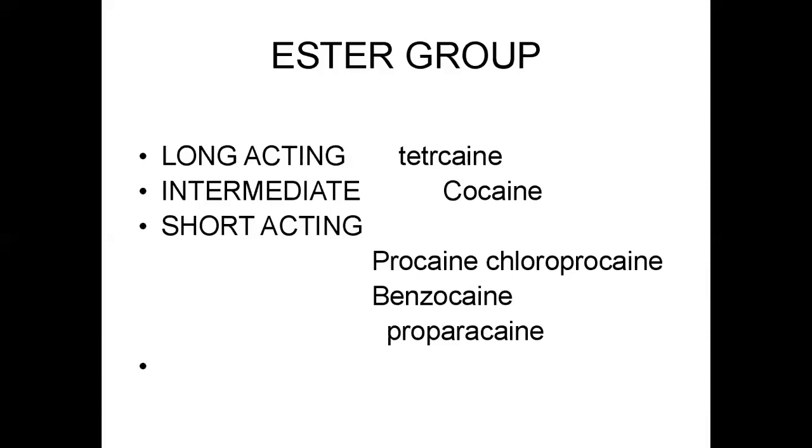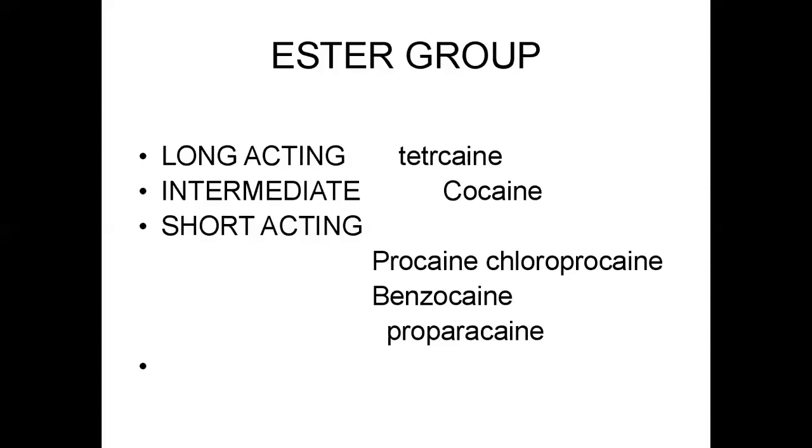Miscellaneous: paramoxine, dyclonine. These are the miscellaneous drugs. These are not esters or amides. They are mainly used in surface anesthesia. Surface anesthetic basic drugs are ionized in the acidic medium, as in GERD and acid peptic disease.